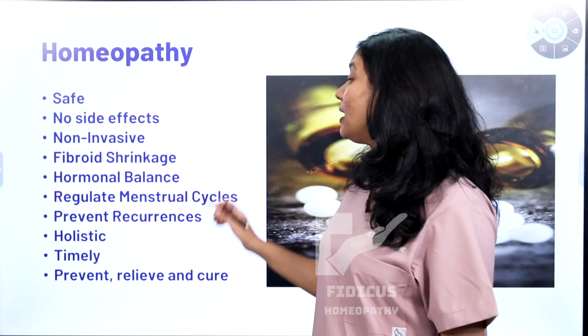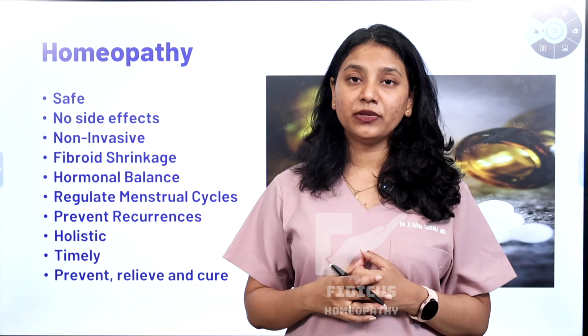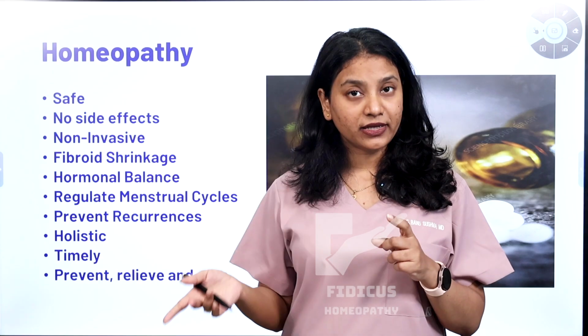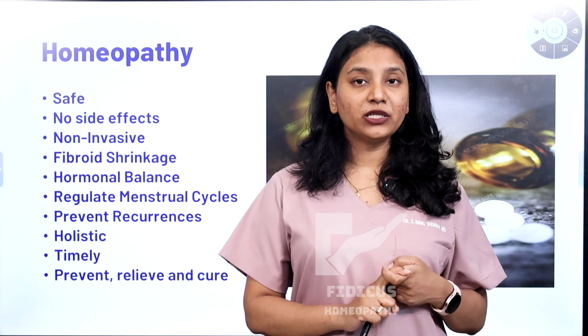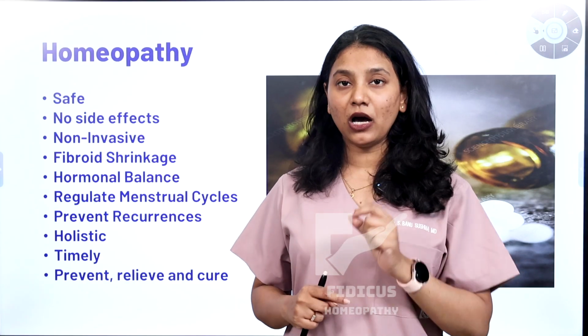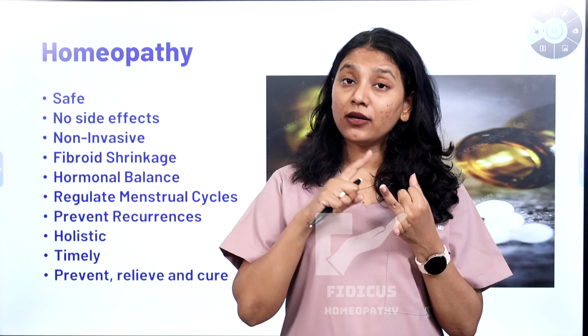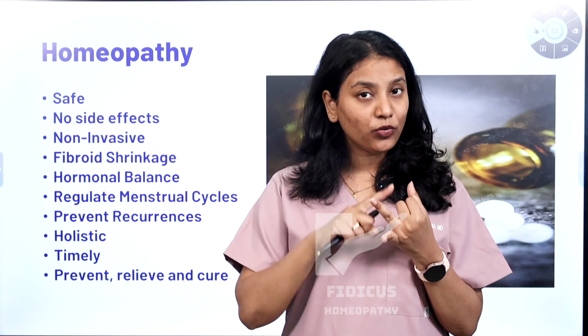And apart from that, we are balancing the hormones. By balancing the hormones, what happens? There is no further recurrence. In the allopathic form of treatment, there is no proper medication for the hormonal imbalance, or they cannot balance the hormones. But in the homeopathic form of treatment, we can balance the hormones. We can give medication so that your fibroid will shrink.